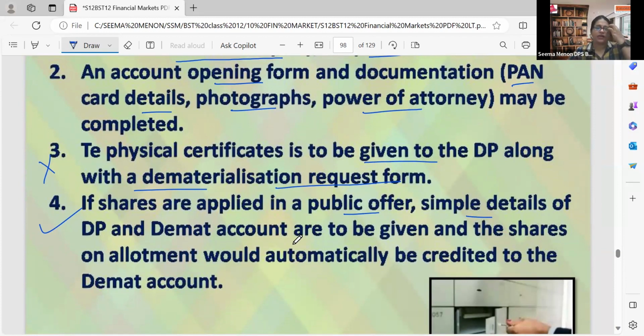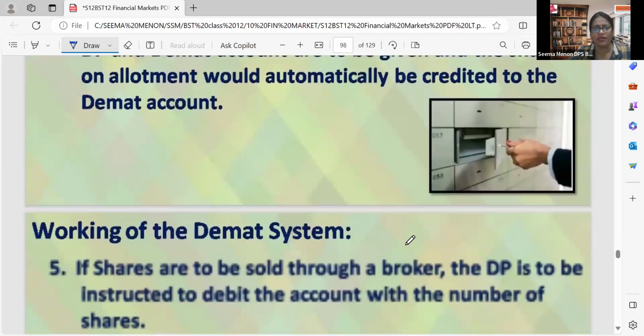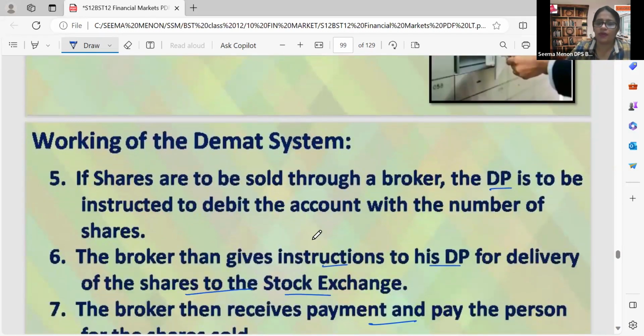If we are purchasing directly from the initial public offer of a company, we have to fill the form and apply to the initial public offer, then the details of the DP and demat account are to be given. And if the shares are allotted, they will be automatically credited to our demat account. So the fourth point was for purchasing, and the fifth point is for sales.